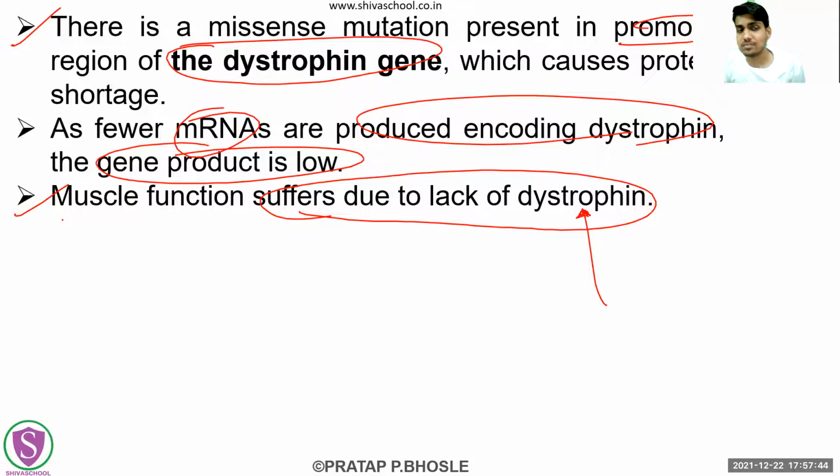Next is what? Because the promoter region of the dystrophin gene is mutated. Then ये जो वाले point है ना, that whether these mRNAs are not going to produce this dystrophin, the gene product is low, कुछ जरूरत नहीं है लिखने की. Because whenever you want to minimize the content, तब ये भी line देखने की जरूरत नहीं होगी, because it is ultimately going to say the same thing. ठीक है. Then last line में आप लिख सकते हो, this decrease in the dystrophin, or this muscle function is going to suffer due to the lack of this dystrophin. ये आप लिख सकते हो.